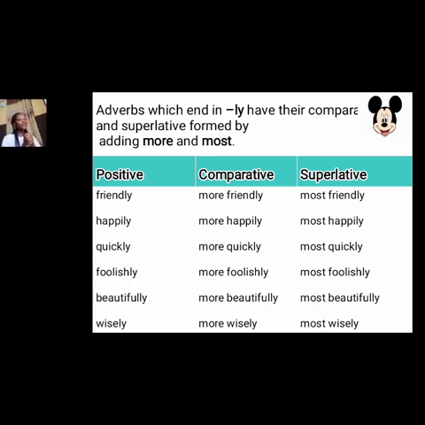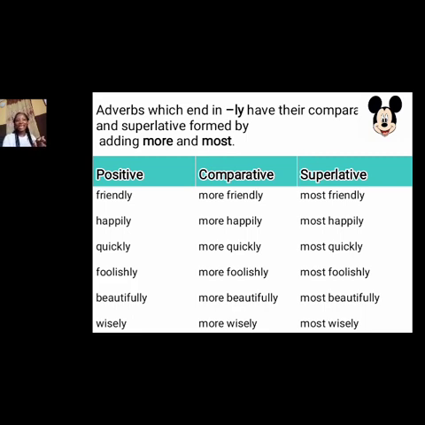The comparative for friendly is more friendly, superlative, most friendly. For happily, we have more happily, most happily. For quickly, more quickly, most quickly. For foolishly, more foolishly, most foolishly. For beautifully, more beautifully, most beautifully. And for wisely, more wisely, most wisely.